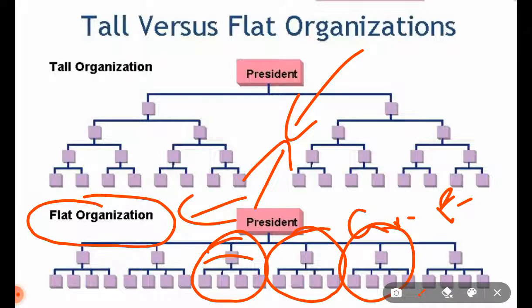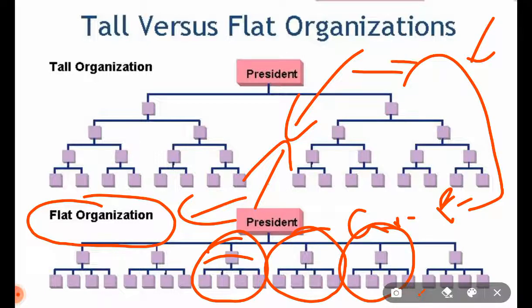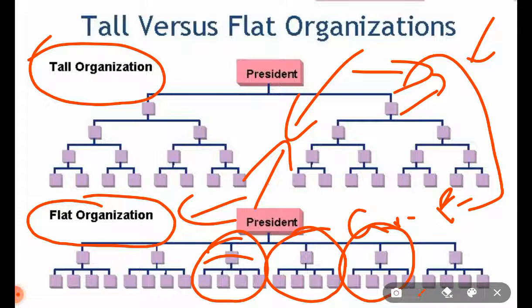Of course, when you talk about government organizations, they are still taller organizations. There are lots and lots of hierarchies in government organizations, for example, talking about bureaucracy. So tall organizations have different sorts of uses, and flat organizations have different sorts of uses. But when you talk about multinational companies, they prefer flat organizations.